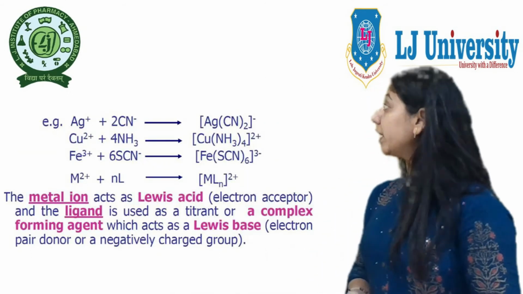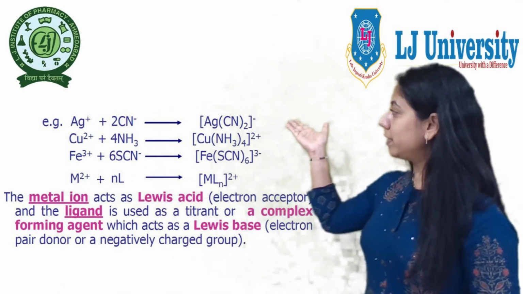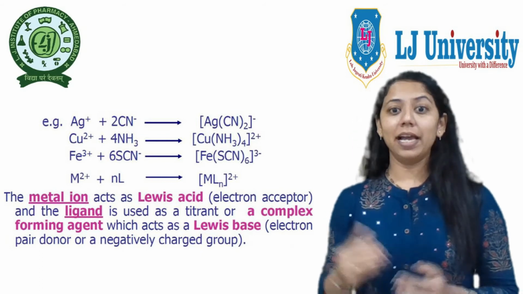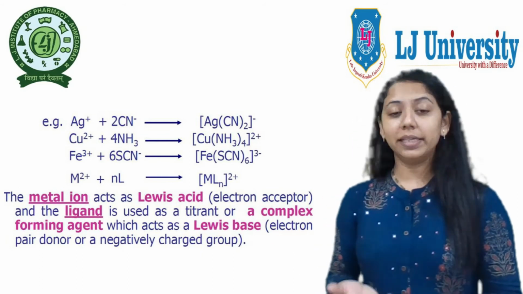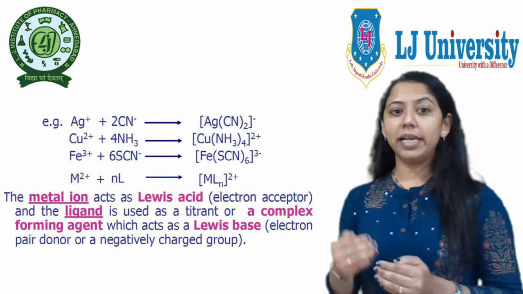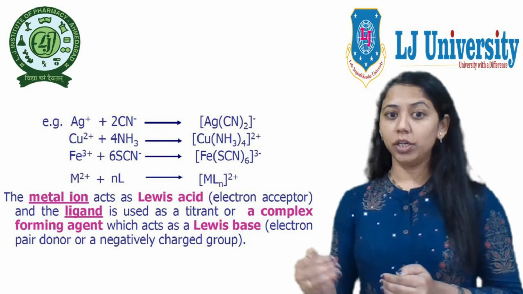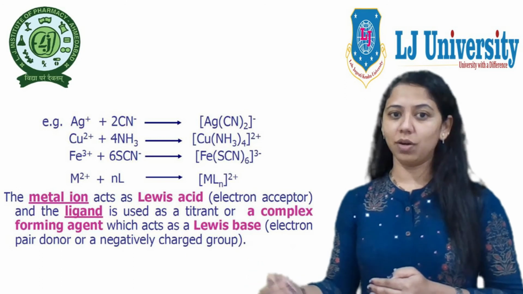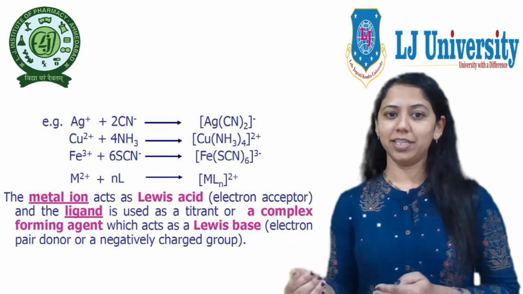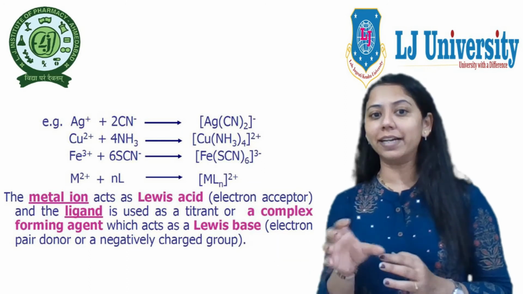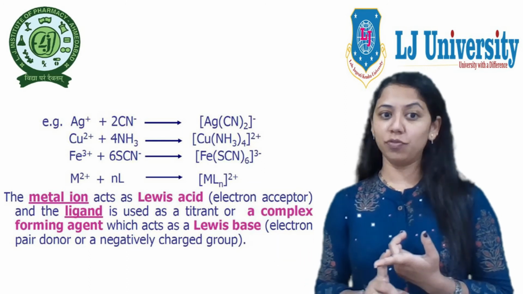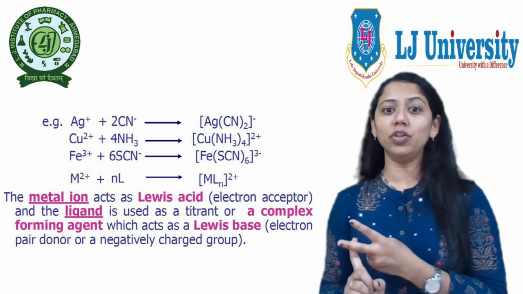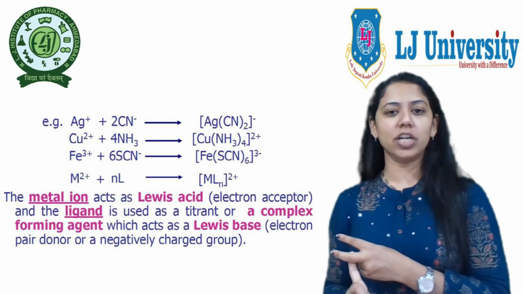So finally we conclude that the metal ion, here in this example you can see, can act as a Lewis acid, or we can say an electron acceptor, and the ligand here acts as an electron donor or Lewis base, or a complex forming agent, chelating agent, or a titrant. These are the different names we can use for the ligands: titrant, complex forming agent, chelating agent, Lewis base, or we can say electron donor or negatively charged group.